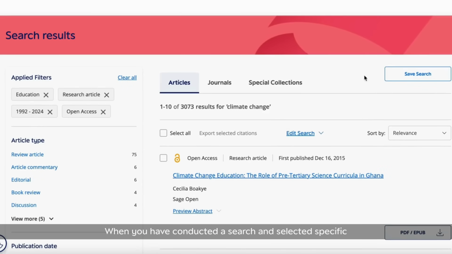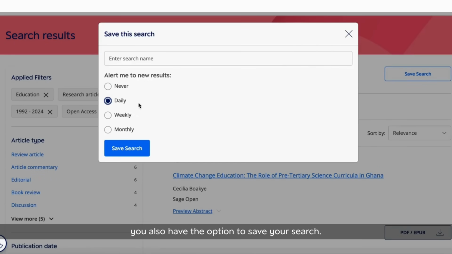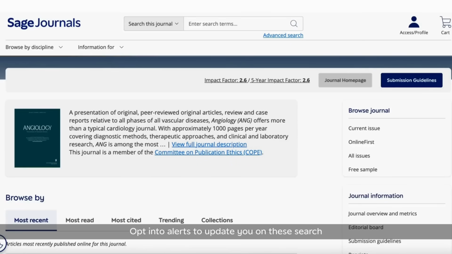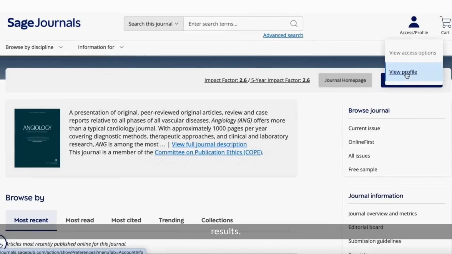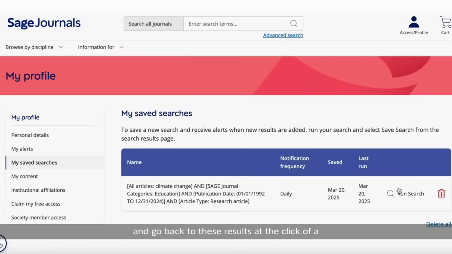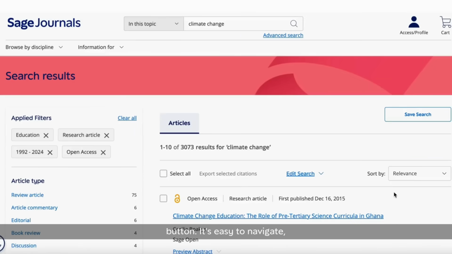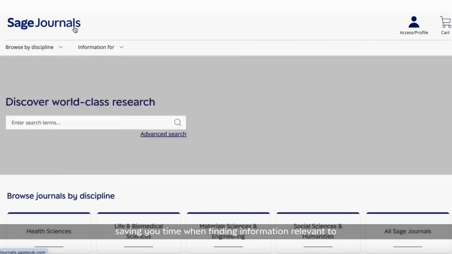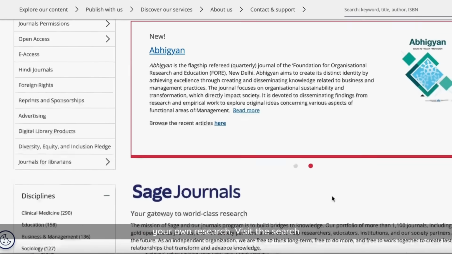When you have conducted a search and selected specific search criteria, you also have the option to save your search. Click Save Search in your search results. Opt into alerts to update you on these search results. Visit your profile to find your saved searches and go back to these results at the click of a button. It's easy to navigate, saving you time when finding information relevant to your own research.